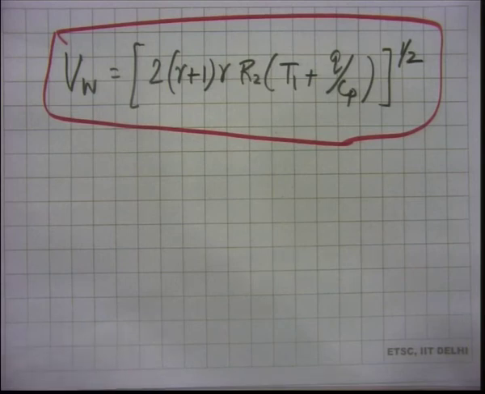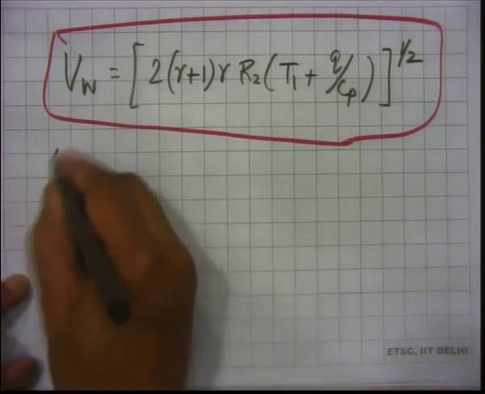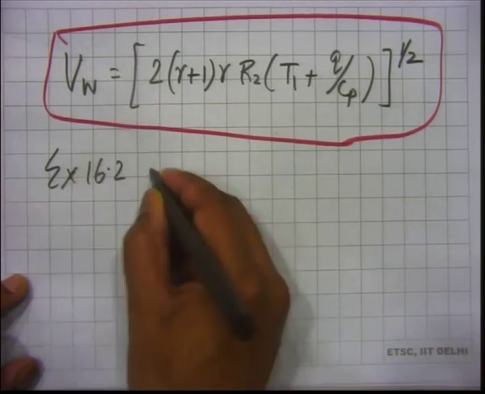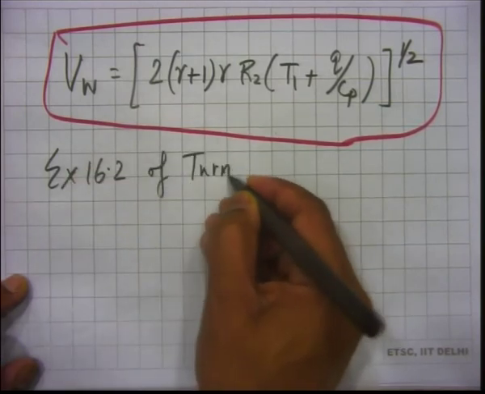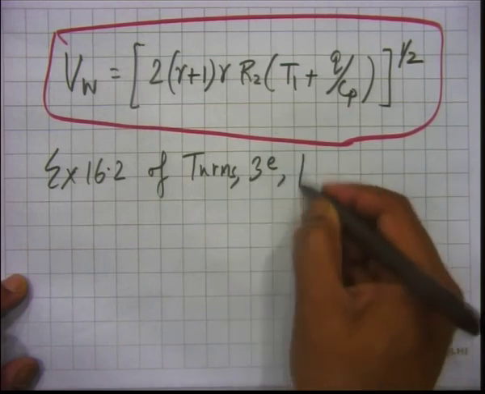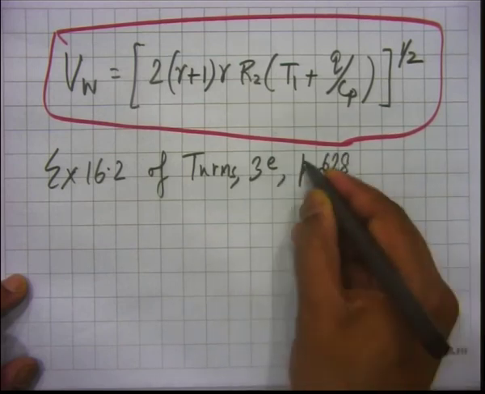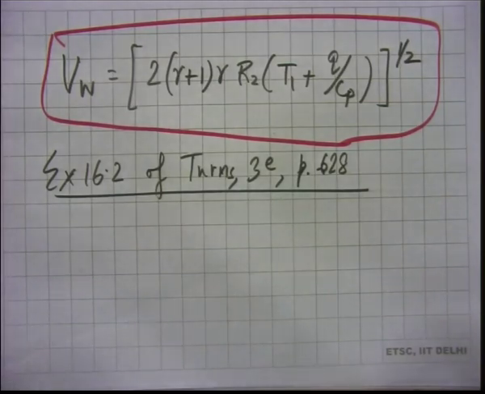In example 16.2, so this is example 16.2 of Turns, 3rd edition, page 628. So, there they are talking about C2H2 air. So, acetylene air stoichiometric mixture, initially at 298 Kelvin and 1 atmosphere, neglecting dissociation in the products, we try to calculate the detonation velocity.